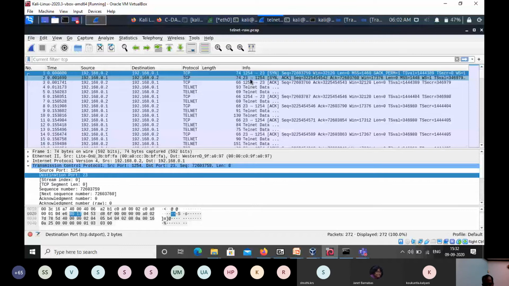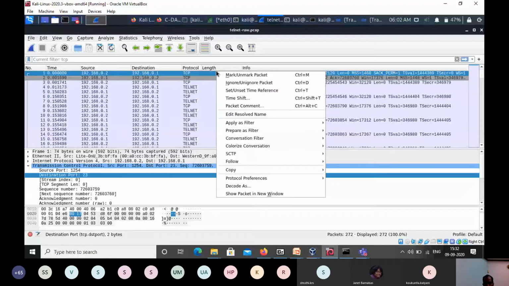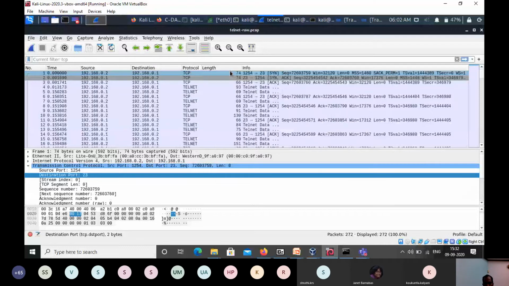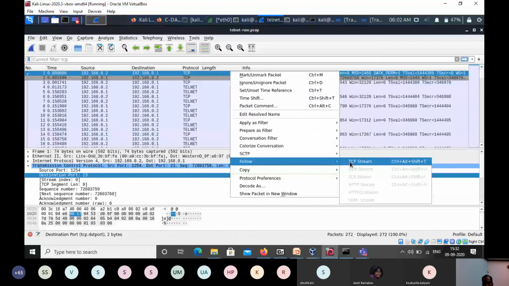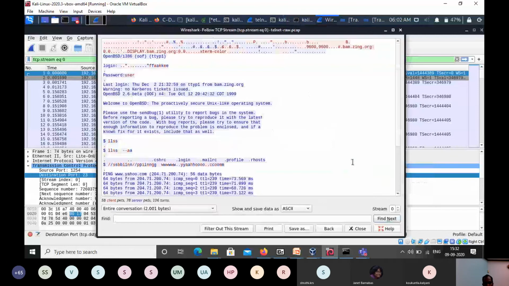So in telnet, we'll check how we can see this credential. There is an option in Wireshark where we can follow the stream. I just take one line, the first TCP line. Then I right-click it, and there is an option for follow. Since it is TCP, it will offer TCP follow.